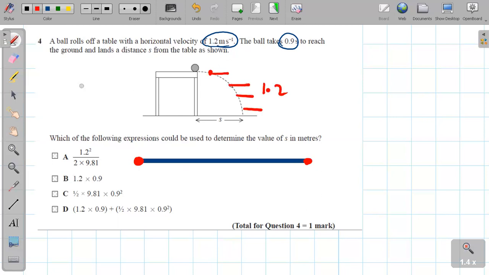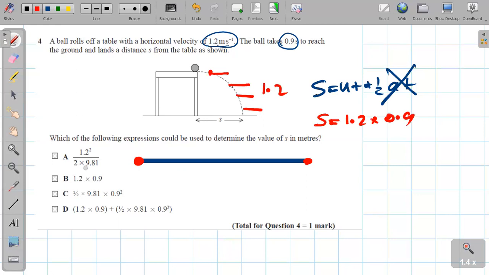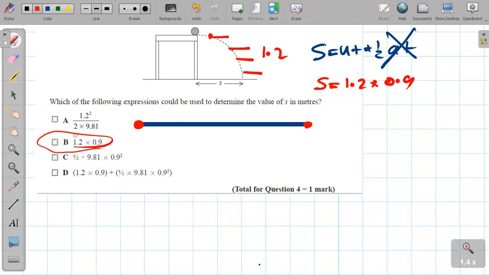And you know the time taken, so you apply the equation s equals ut plus half at squared. Here at squared is 0, so the acceleration is 0. S is going to be what? u is 1.2 times the time 0.9. The answer is this one. That's it. Okay, let's go for the next set.